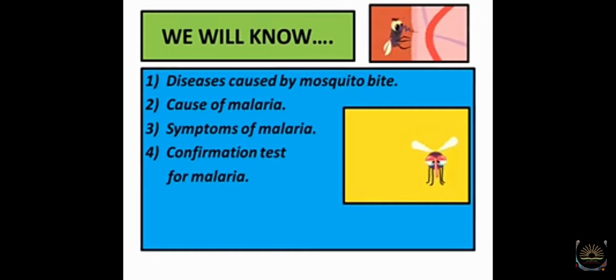So we are going to study the diseases that spread through mosquito bites. What are the diseases? Malaria, chikungunya, dengue. These are the fevers caused by mosquito bites. What is the cause of malaria? What are the symptoms of malaria? And how do we confirm that a person is having malaria? These are the things we are going to see now.